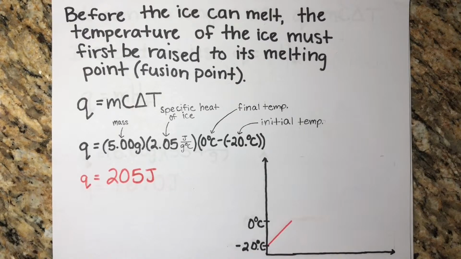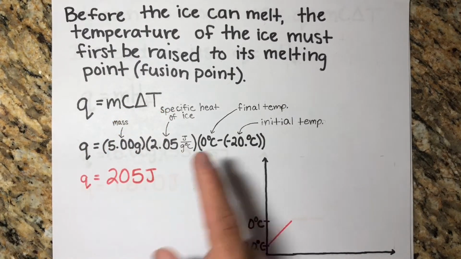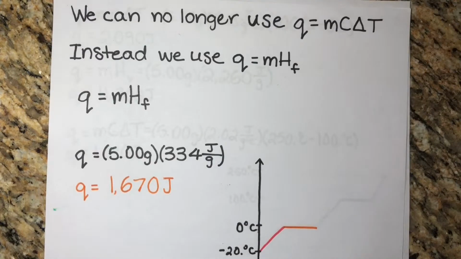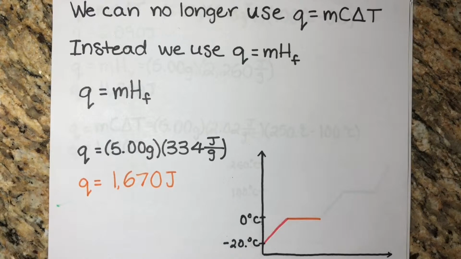To calculate the energy required to do this, we use the equation Q = mcΔT and the specific heat of ice. Now that we've reached the heat of fusion, the temperature stays constant as we go through the phase change, so we can no longer use Q = mcΔT. Instead, we use the heat of fusion in the equation Q = mass times heat of fusion.